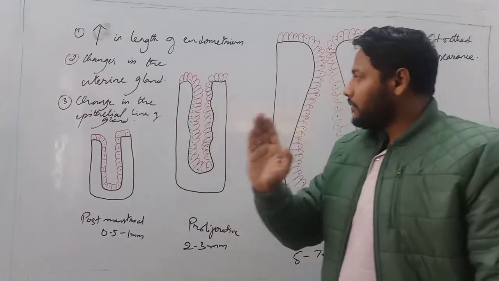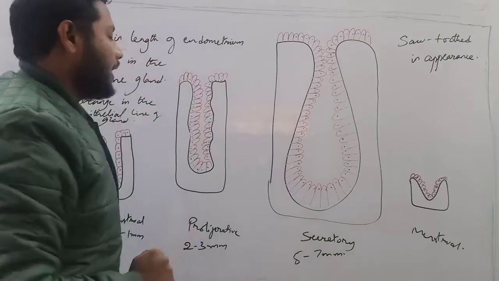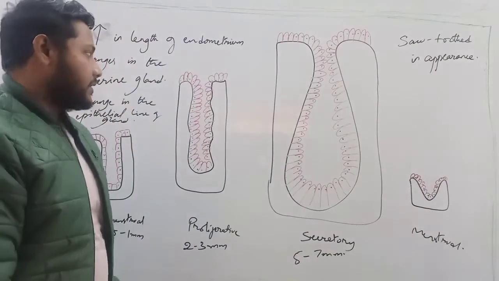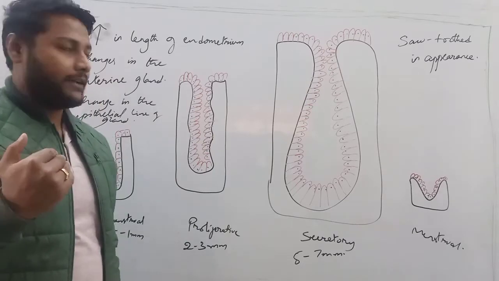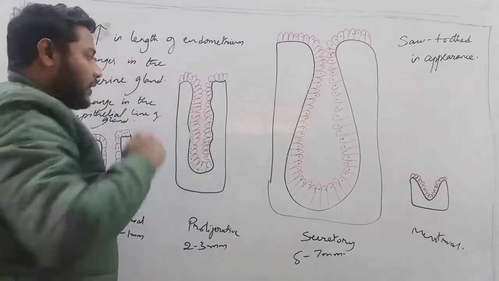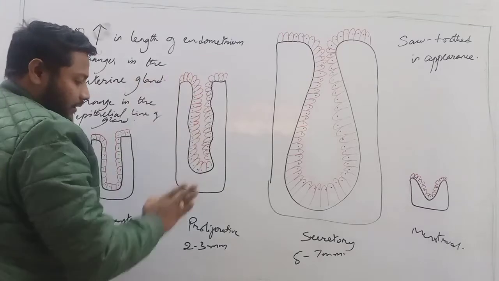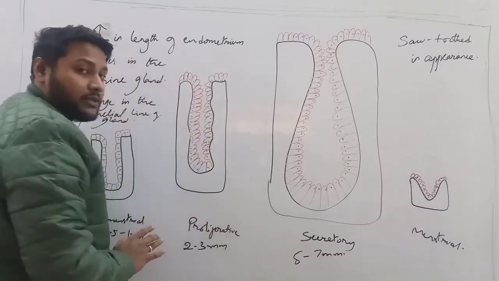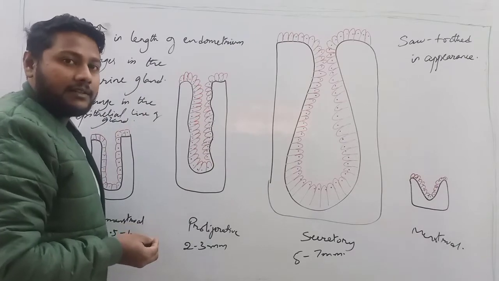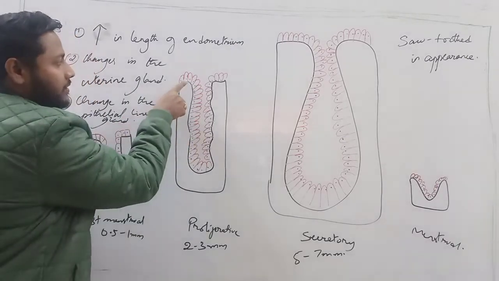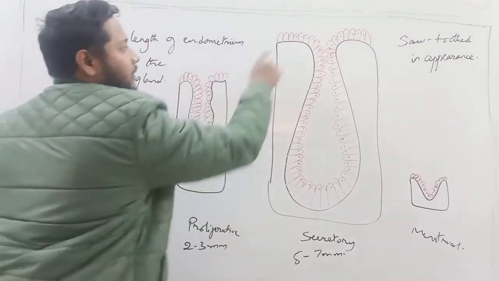Okay, now if you look properly, and I am sure you also might know this, that the nucleus in the columnar cell is present towards the base, right? Here what happens is, when the menstrual cycle is in the proliferative phase, glycogen rich materials are produced, because of which this nucleus are pushed towards the lumen.